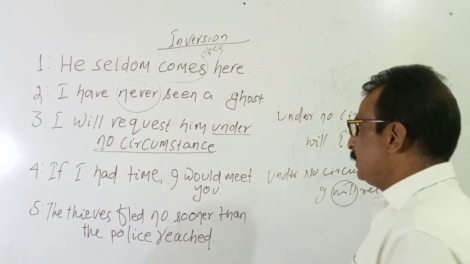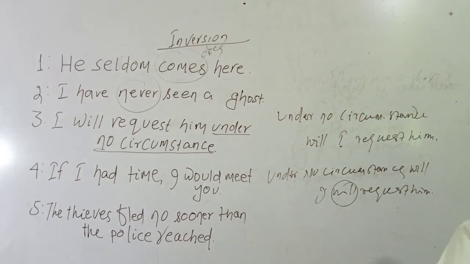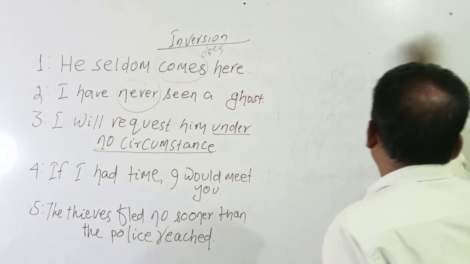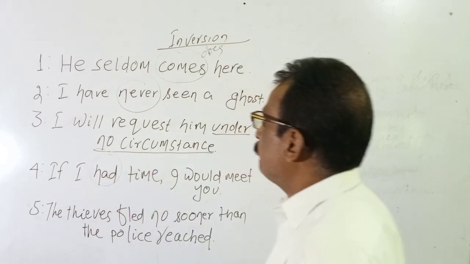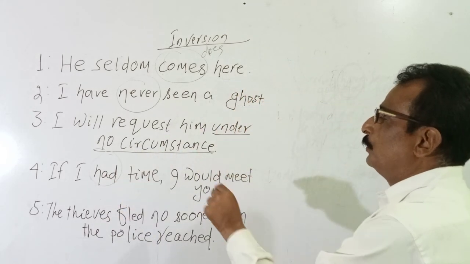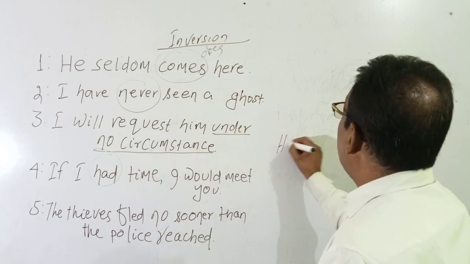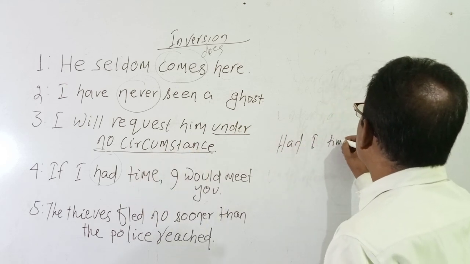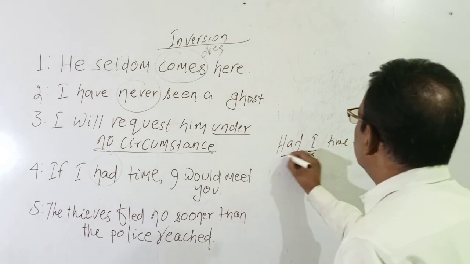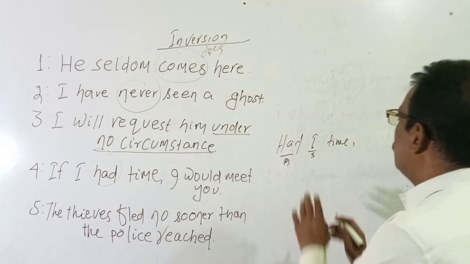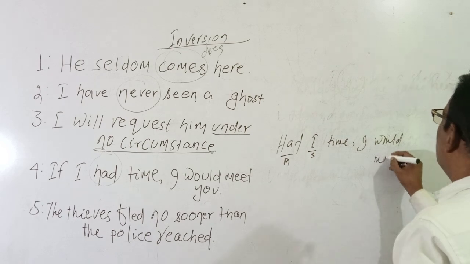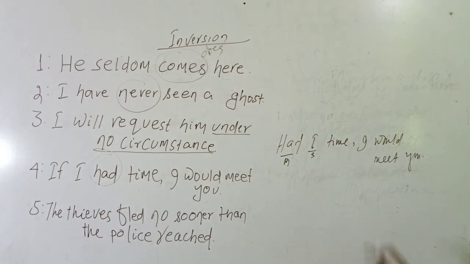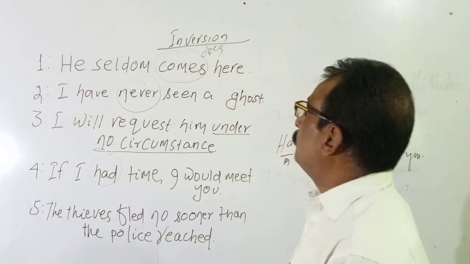Question number 4. If I had time, I would meet you. Here, this is the verb. As per the inversion rule, we can take it to the beginning. For example, Had I time, I would meet you. You see, this is the subject, this is the verb, or auxiliary. So this is inversion.